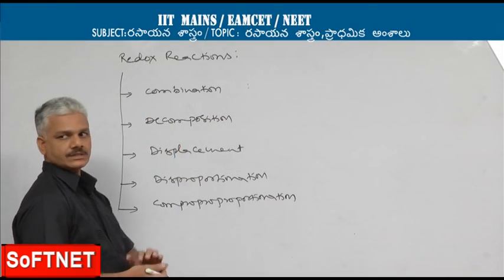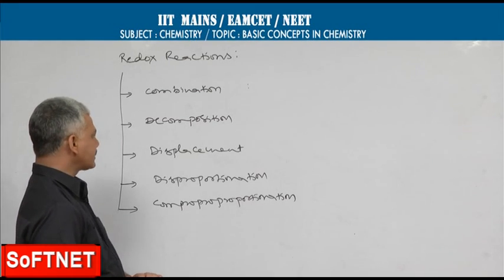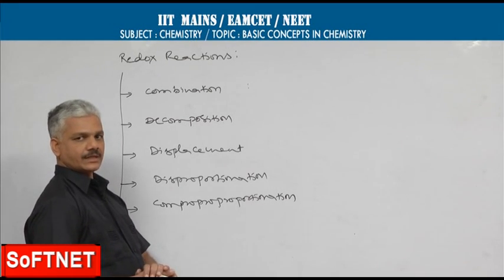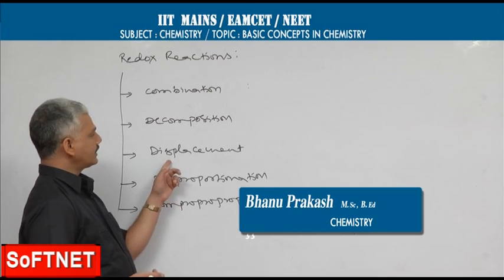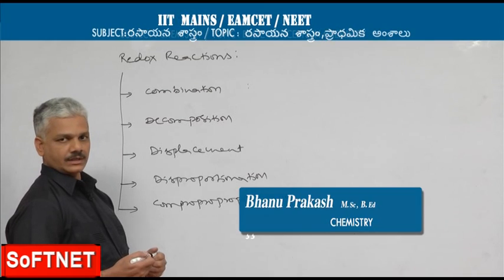Displacement redox reactions. The redox reactions in which one element is displaced from its compound by another element are called displacement redox reactions.